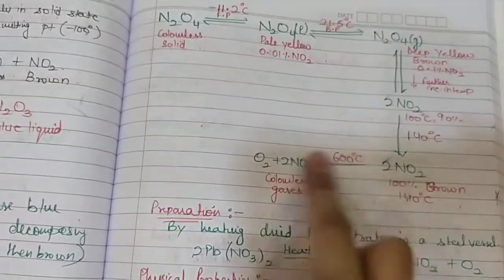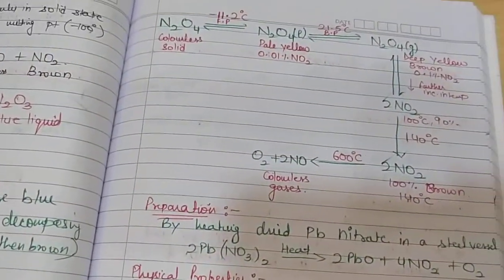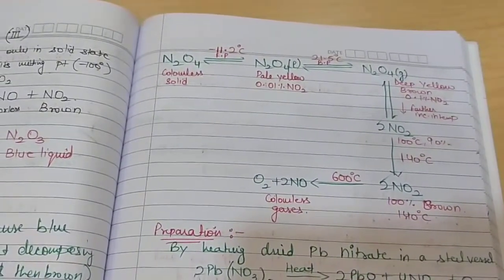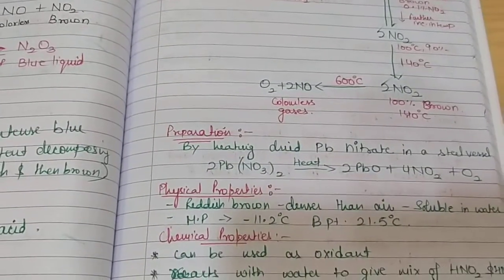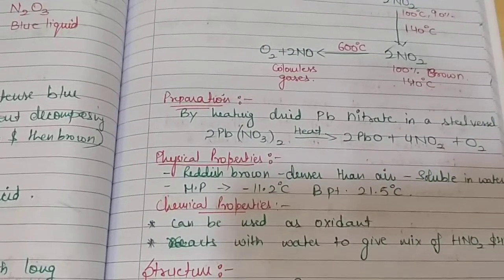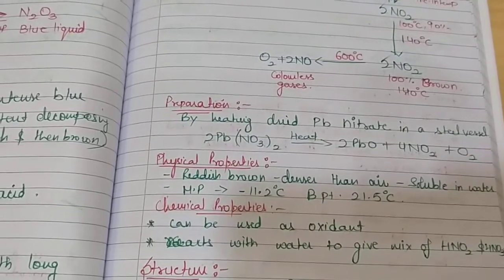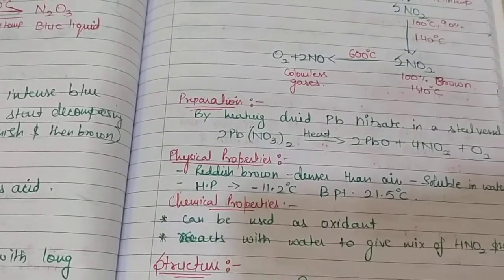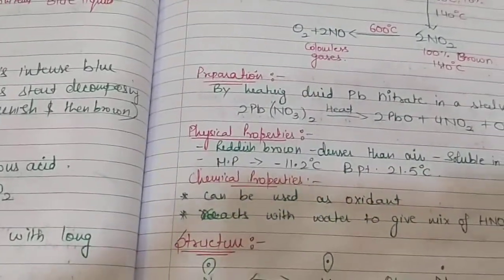So this is how N2O4 from its pure 100% composition gets converted to NO2, and then that also decomposes at 600 degrees Celsius. Now coming to the preparation, it is prepared by heating dried lead nitrate in a steel vessel. If we heat dried lead nitrate in a steel vessel, we get nitrogen dioxide gas which exists in equilibrium. If we cool NO2 below the freezing point, we get N2O4 based upon the equilibrium reaction.